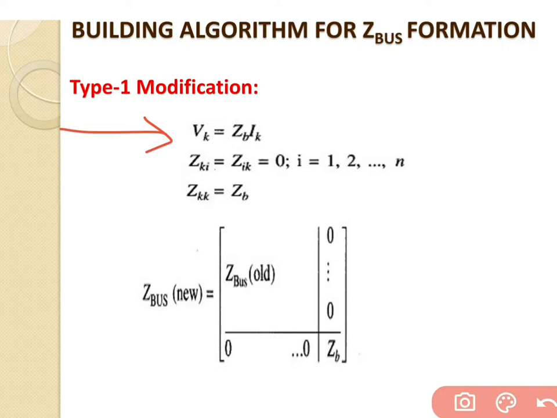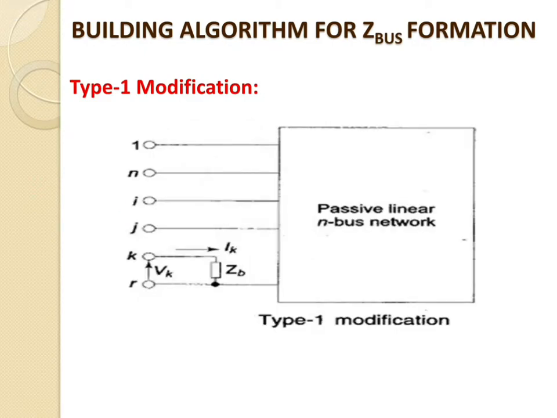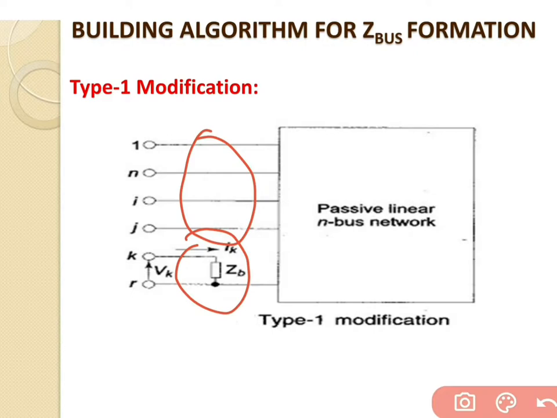So Vk, which stands for the voltage across the new bus, is given by Vk equal to ZB into Ik. Now there is one more assumption that we have to take on. Zki equal to Zik equal to 0, because there is not any use of I over here. So the values of Z12, Z21 and so on are all 0. Only the value of Zkk is equal to Zb, because in that case there is not any impedance connected inside the old bus. The only impedance connected inside the new bus is given by Zb.